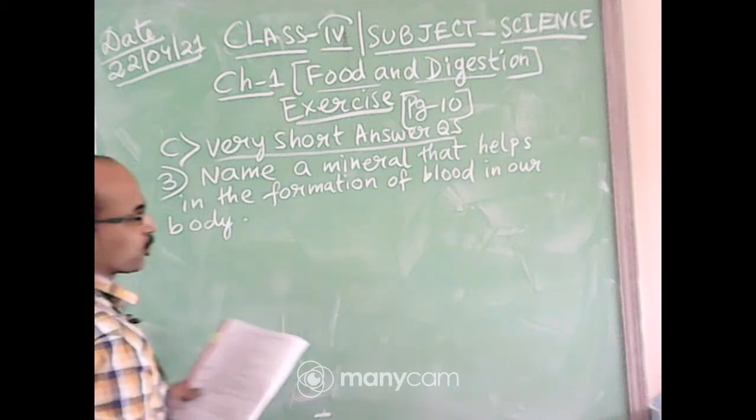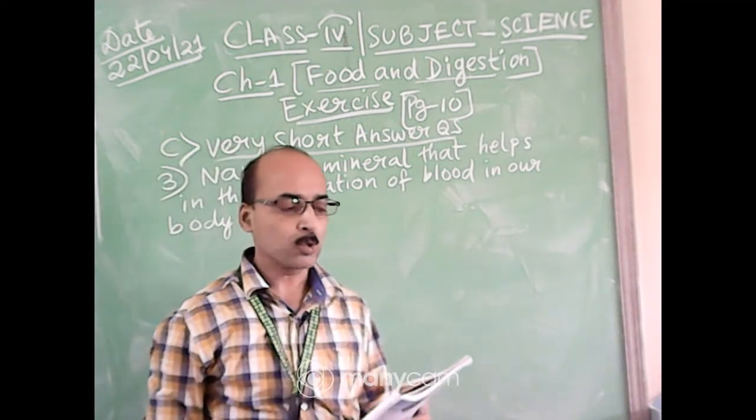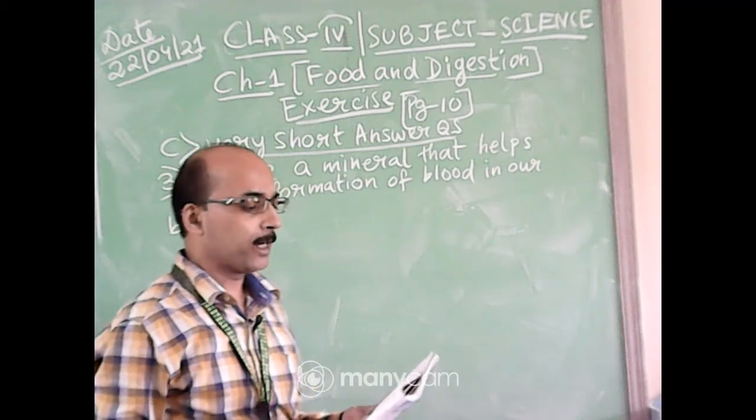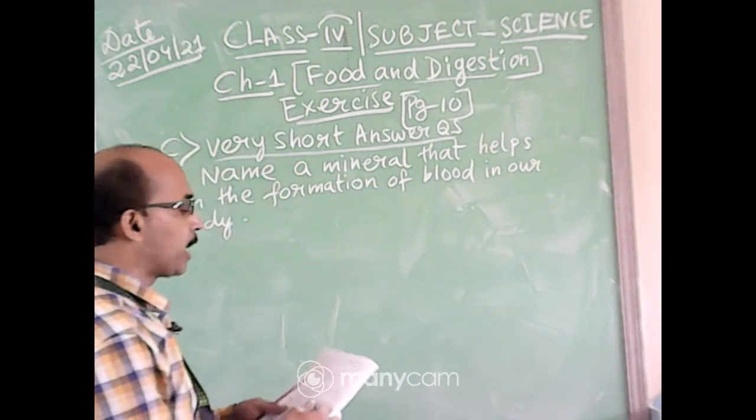Everybody will write the question. Everybody must write the question as well as the answer, both. So a mineral that helps in the formation of blood in our body.